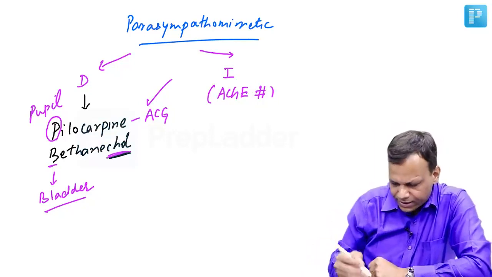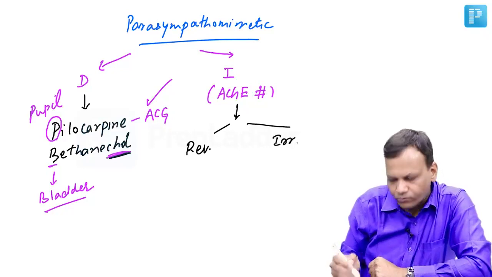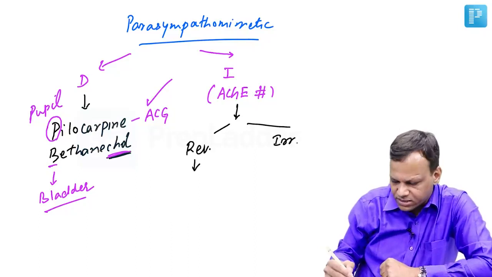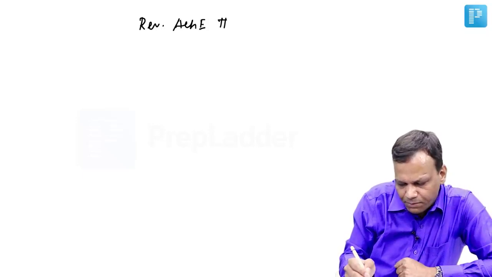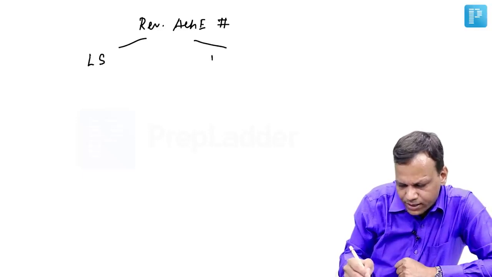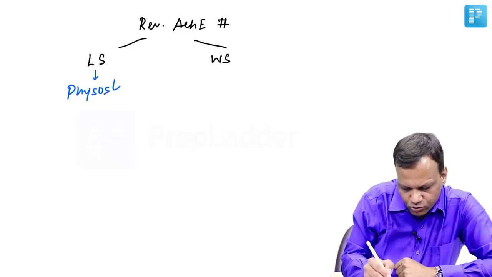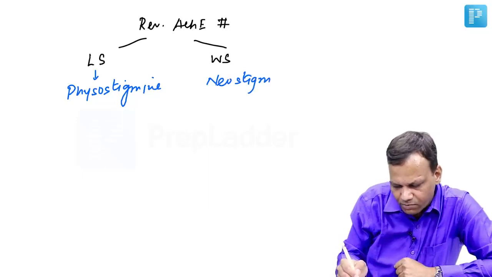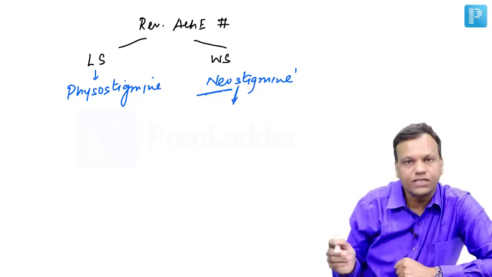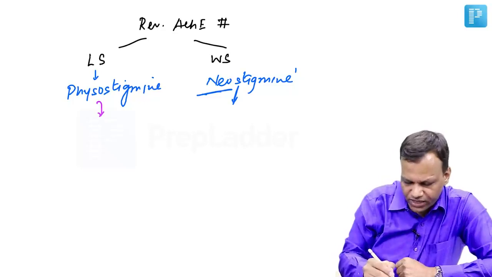Now coming to indirectly acting drugs, acetylcholinesterase inhibitors: they may be reversible, they may be irreversible. Reversible drugs are commonly used clinically, whereas irreversible drugs are usually toxic drugs. So starting with the reversible acetylcholinesterase inhibitors, they may be divided into lipid soluble and water soluble drugs. The main lipid soluble drug in this category is physostigmine, whereas the main water soluble drug is neostigmine. From the name you can remember, neostigmine is saying it is not lipid soluble. So physostigmine is a lipid soluble drug, so it can cross membranes and enter the eye, so we can use it in glaucoma.